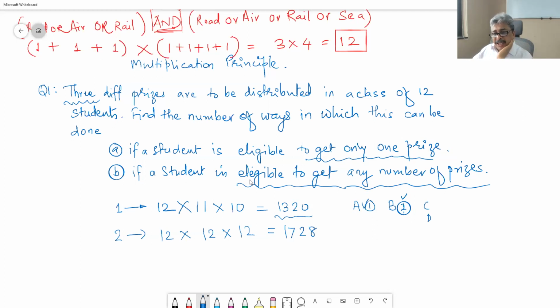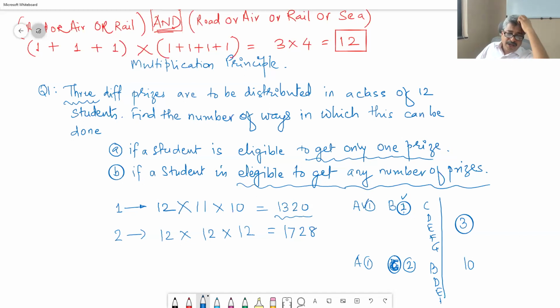Now C, D, E, F, G, like this 10 students are there who are eligible to receive the third prize. Is that right? Then if A has got the first prize and C has got the second prize, then B, D, E, F and so on, another set of 10 students.